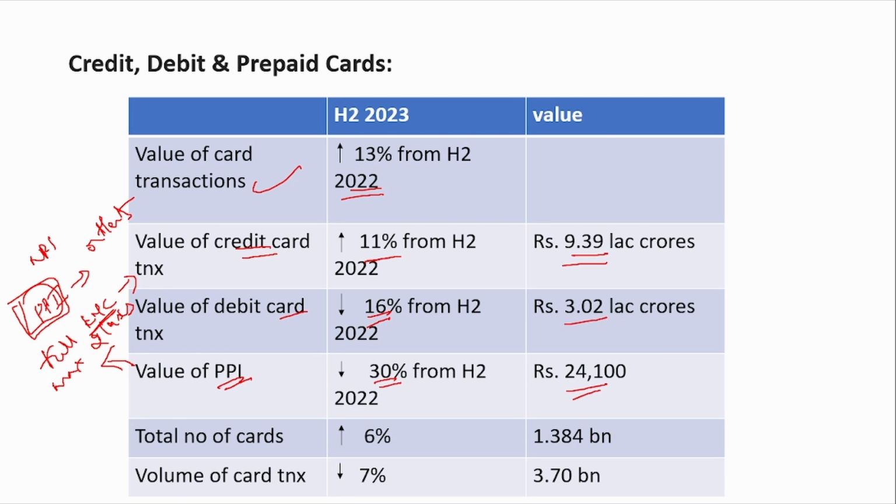So this has reduced by 30%. The total number of cards has increased by 6%, but the volume of card transactions has decreased by 7%.